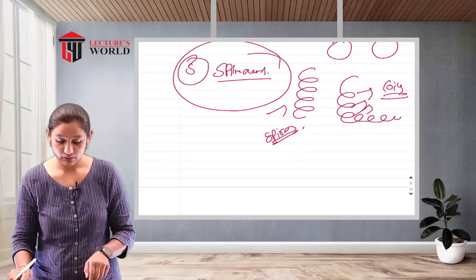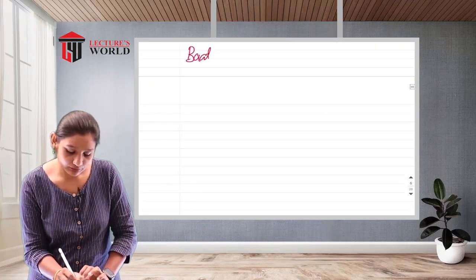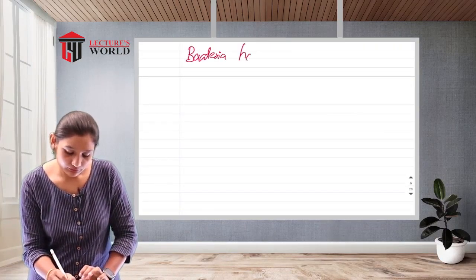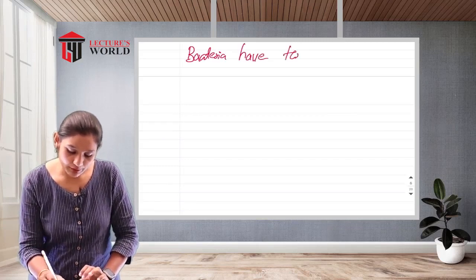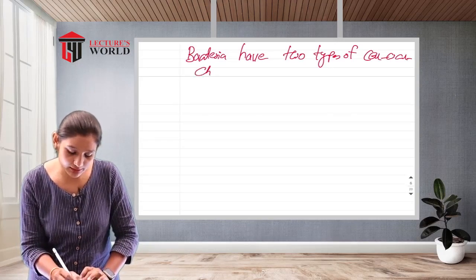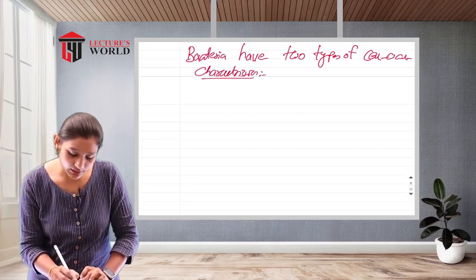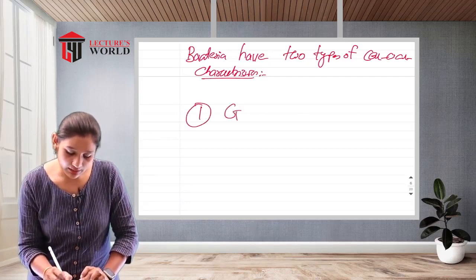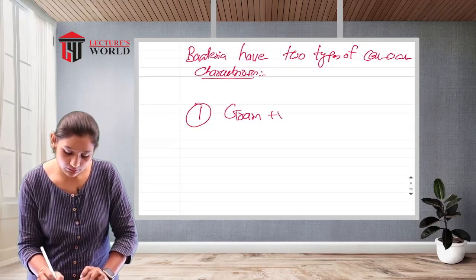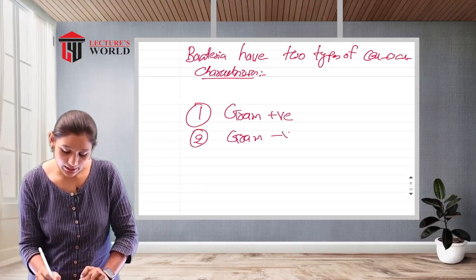Another factor, bacteria have two types of cell wall characteristic. First one, gram positive, another one, gram negative.